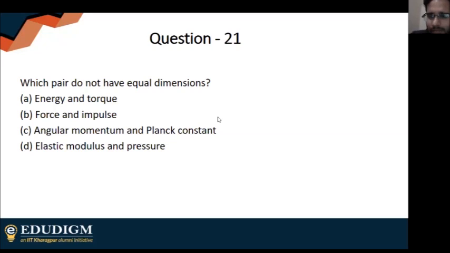So, Devmita, you might want to mute your audio. I can hear a song in the background. Can you please mute? Yeah, just mute your audio.